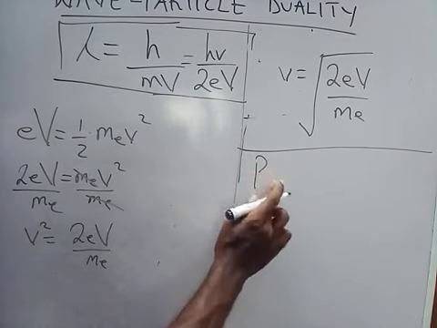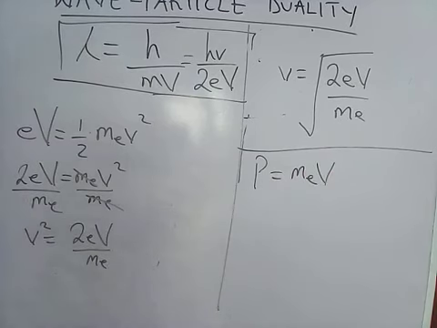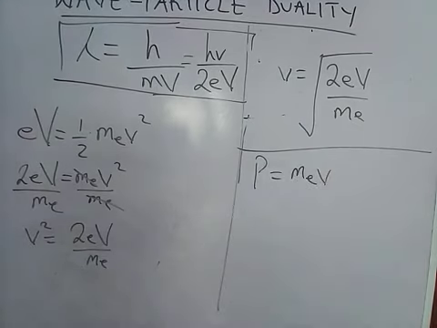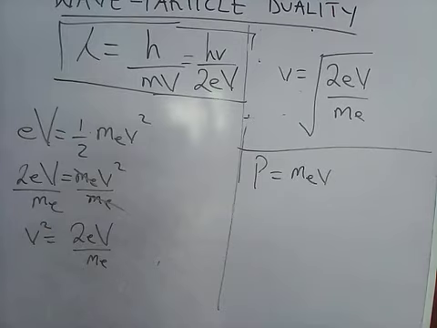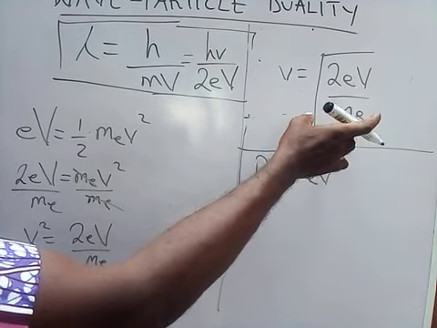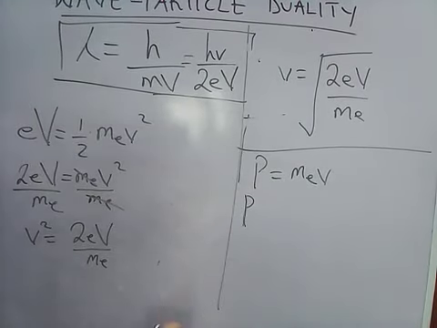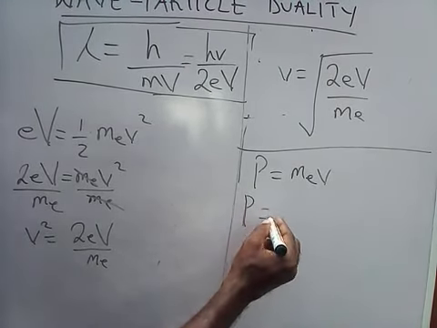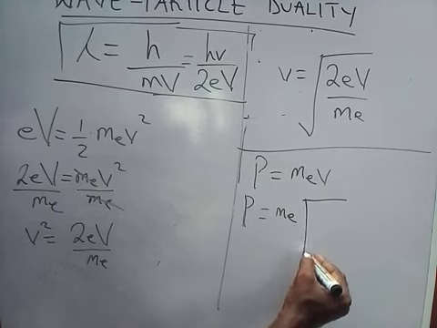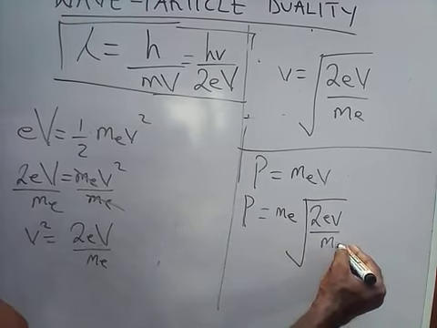And you recall that momentum is mass of electron times velocity. That is momentum. Now we agree that this velocity also equals this, so I can substitute this for this. That gives us momentum equals mass of electron times the square root of 2 electron volts over m_e.